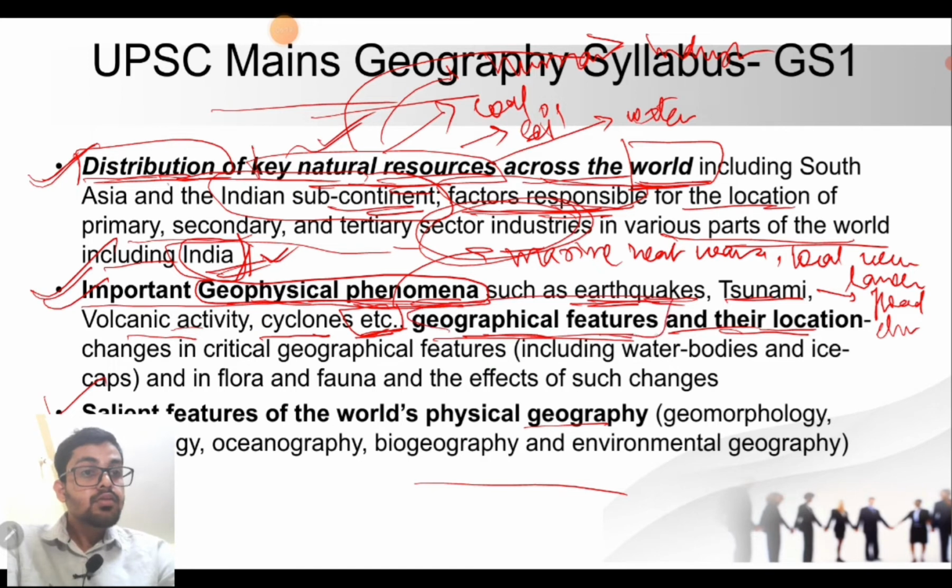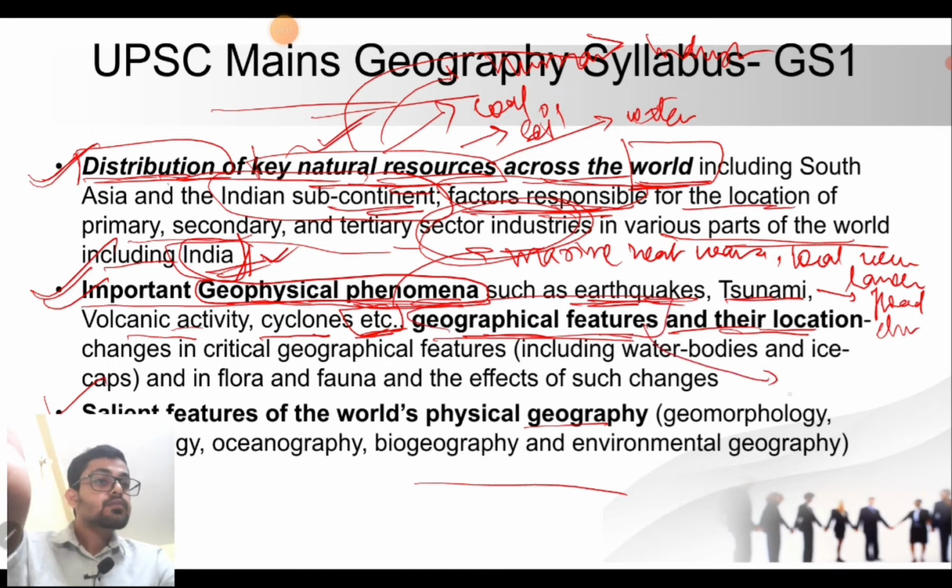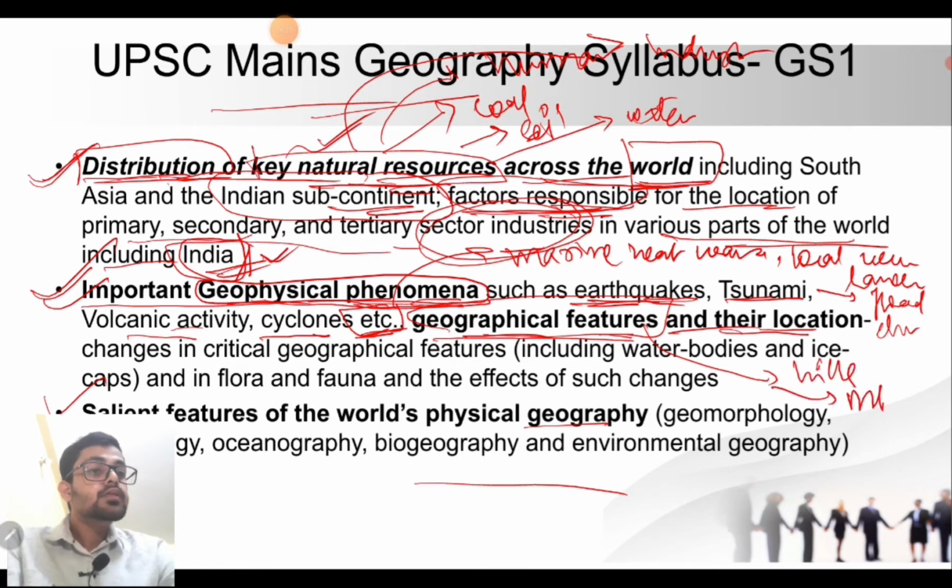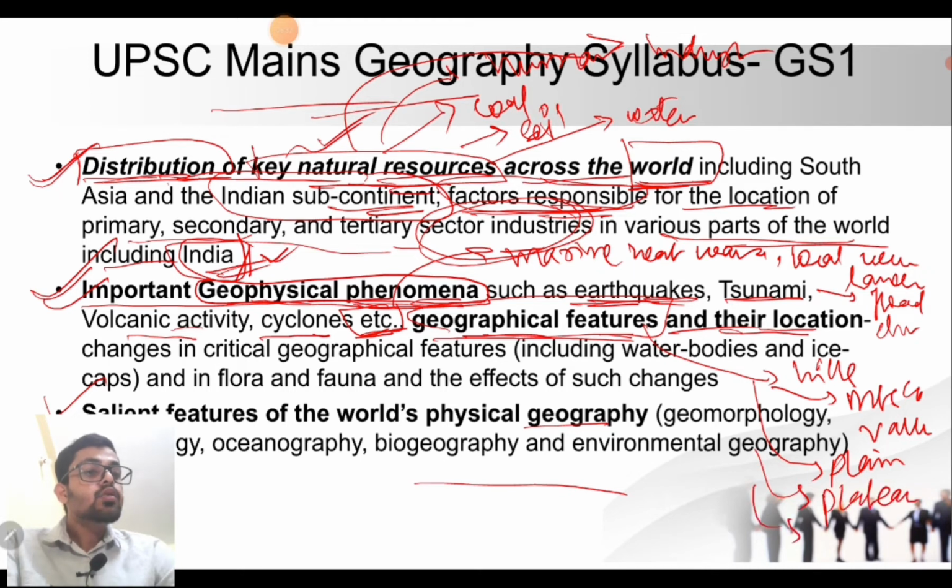What do you mean by geographical features? Geographical features mean hills, mountains and valleys. They include plains, plateaus, coastal plains, and glaciers.